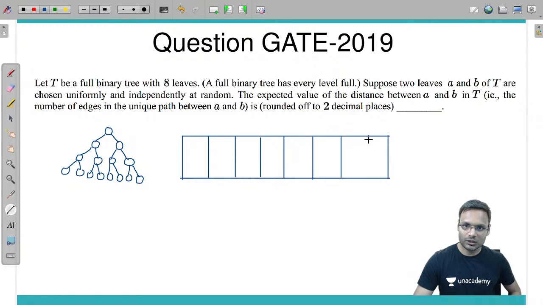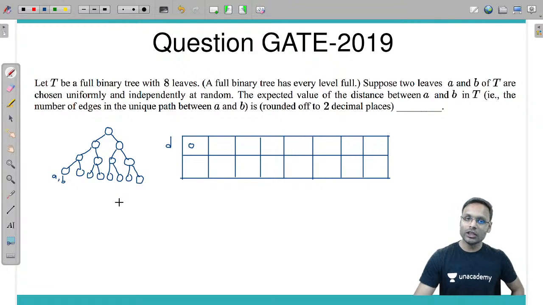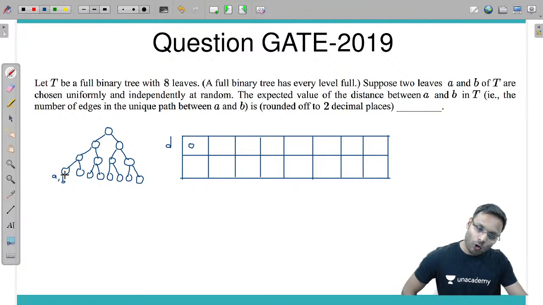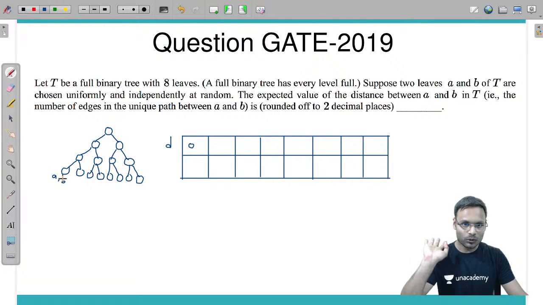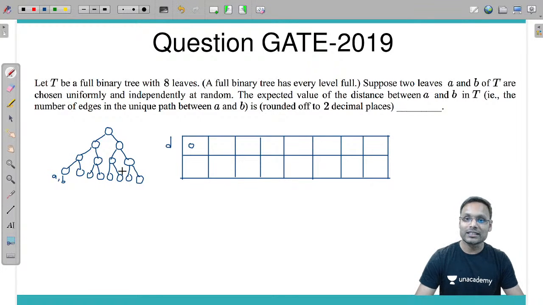Let me first draw a simple thing. Suppose you have distance 0. If you have chosen A here and B here, both the leaves chosen same to same, distance is 0. If distance is 0, how many occurrences of such A comma B can you have?